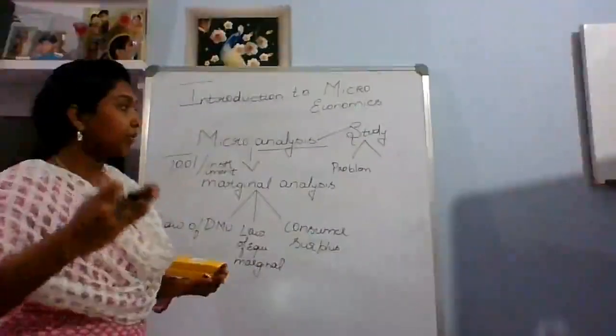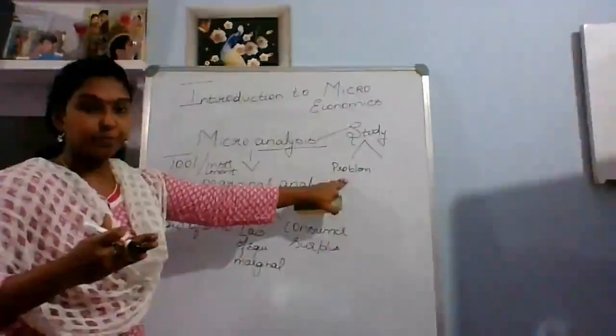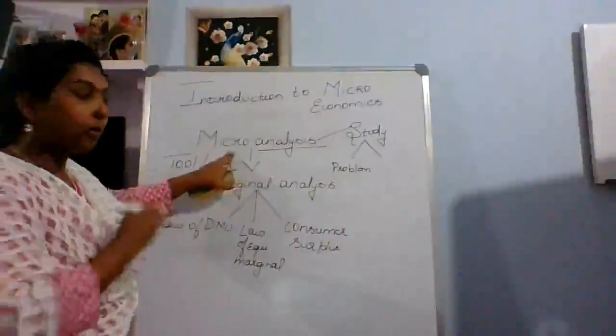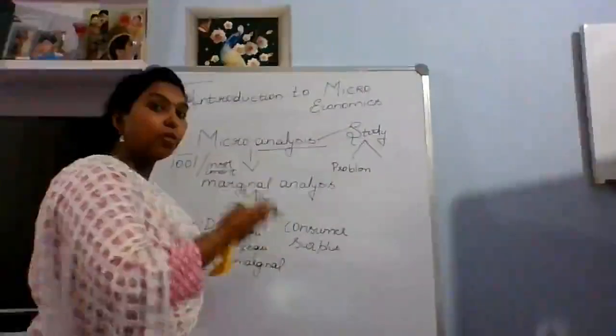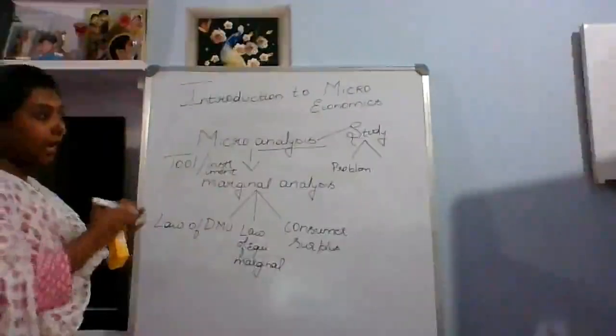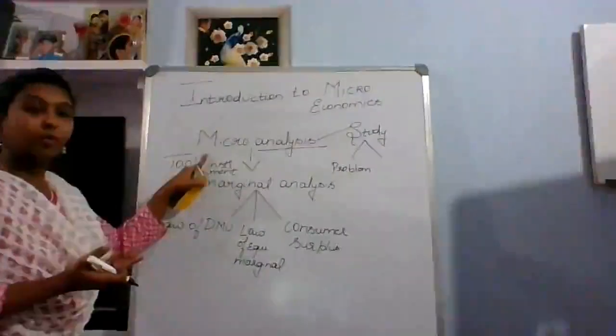Individually, you try to understand their problems. That is also involved in this micro analysis. Not only the positive, but also the negative. You try to come out with the problems. For those problems, there can also be a solution. That is what micro analysis is going to do.